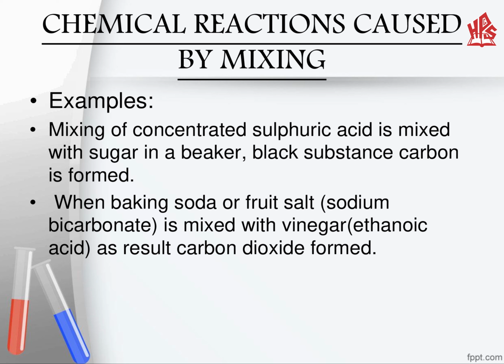Now, chemical changes caused by mixing. Here are some examples. First, consider we take sugar in a beaker and concentrated sulfuric acid is mixed with it. It produces a new product which is a form of carbon. The next example is when baking soda or fruit salt, whose chemical formula is sodium bicarbonate, is mixed with vinegar, whose chemical formula is ethanoic acid, it forms a new product, carbon dioxide, which shows the chemical reaction occurs.